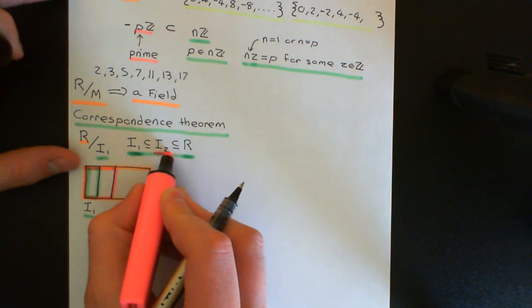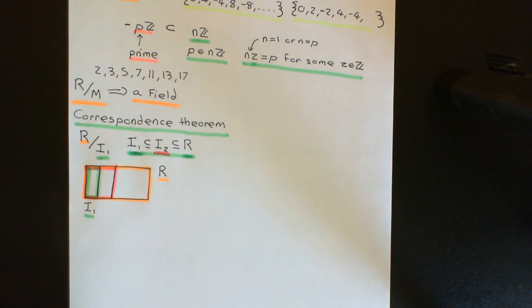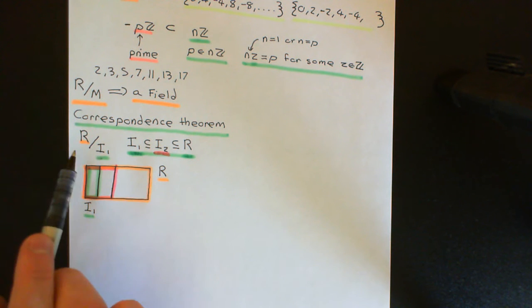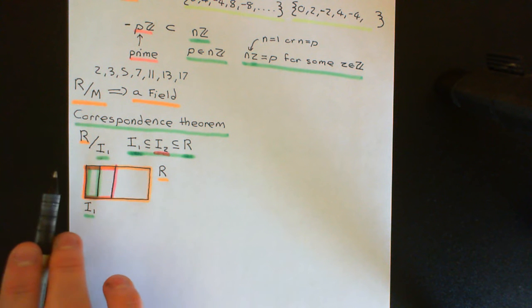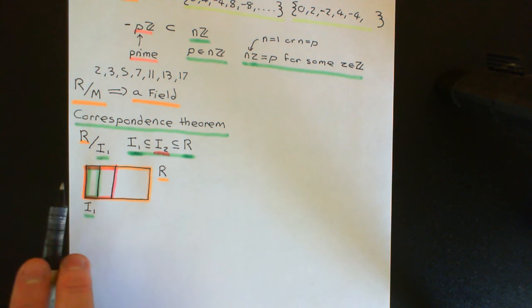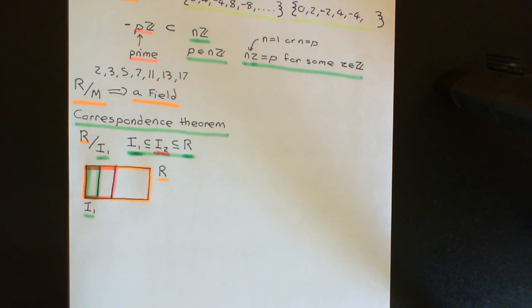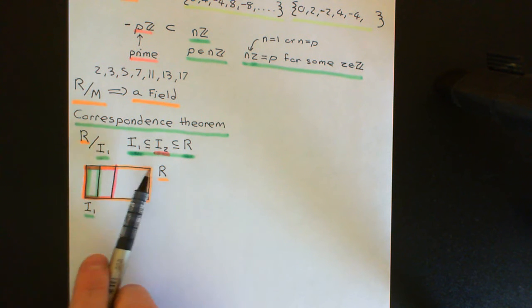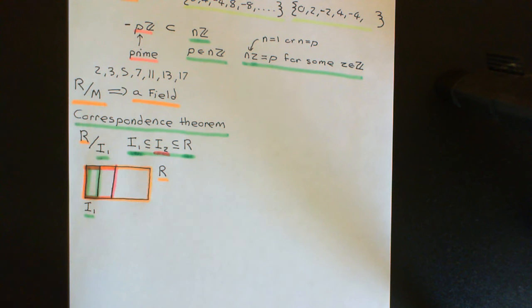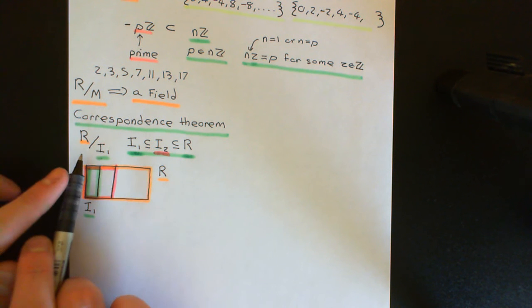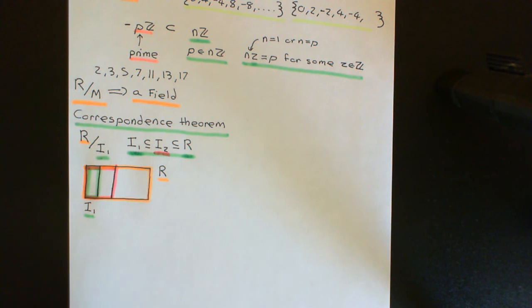Now, when of course we actually construct the quotient ring of R by I1, what we'll end up doing is partitioning the entire ring up into the cosets of capital I1, and remember those are additive cosets. So we'll partition up the ring capital R into the additive cosets of I1 here, and then the elements of the quotient ring will end up being these additive cosets of the ideal capital I1 here.